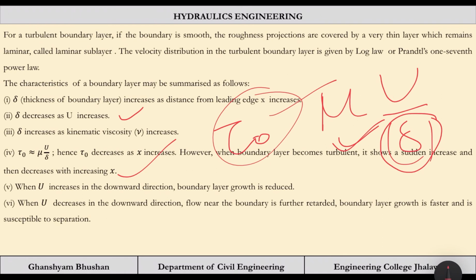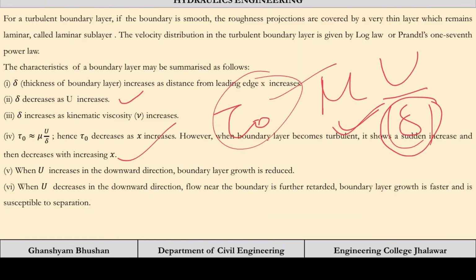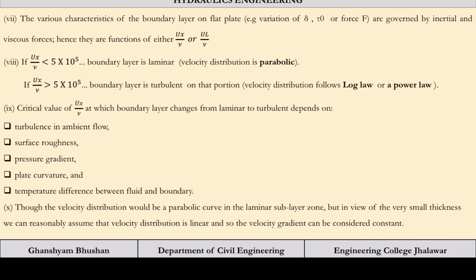So separation of the boundary layer can also occur if the downstream velocity is increased. Up to some limit it will be attached to the boundary, but if velocity has been increased in such a manner that the pressure gradient has become very less, it will separate. That we will see in more detail, as boundary layer separation is a topic mentioned in your chapter syllabus. Right now we are just summarizing the boundary layer characteristics. This we are going to deal with in greater detail, so have patience.